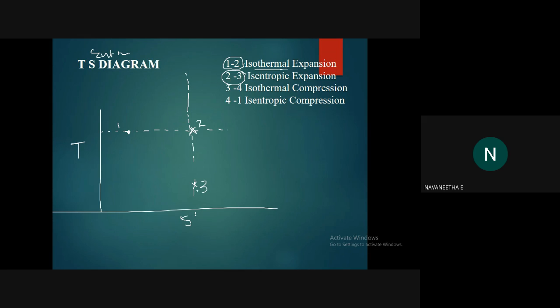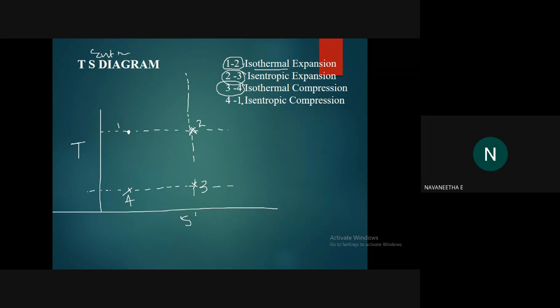Then the 3 to 4 process is an isothermal process. That means the temperature is constant, so the line should coincide with point 3, the same as the temperature at state 3. Then what about the entropy? The volume is decreasing, which means the entropy will be reduced. So here it is. This is the fourth point.